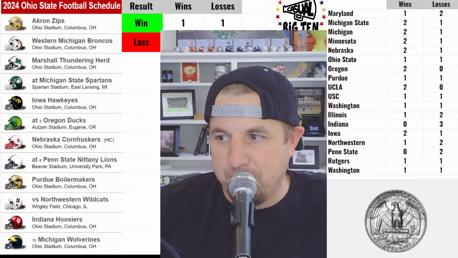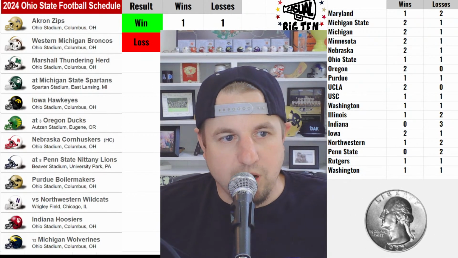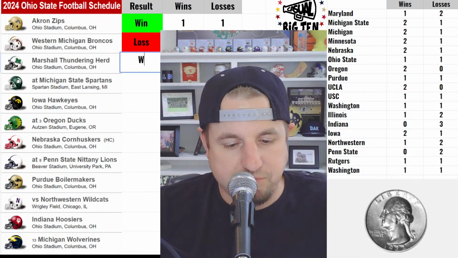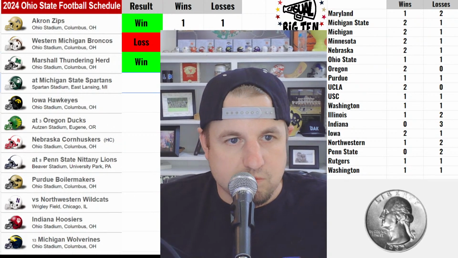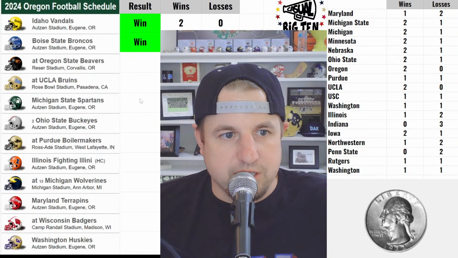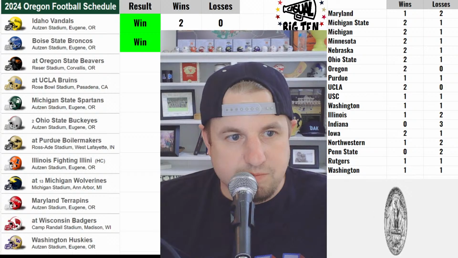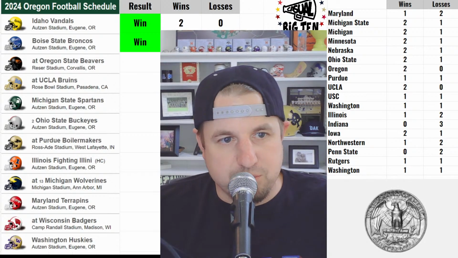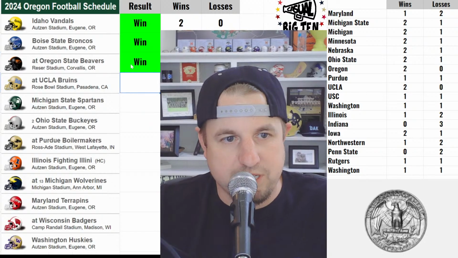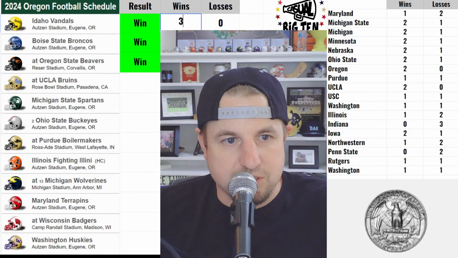Ohio State playing Marshall. We are Marshall. That's Penn State's thing, actually. They get a win. Just started thunderstorming here. Oregon State. It's at Corvallis, which is a road game, and that means that Oregon wins once again with the tails.